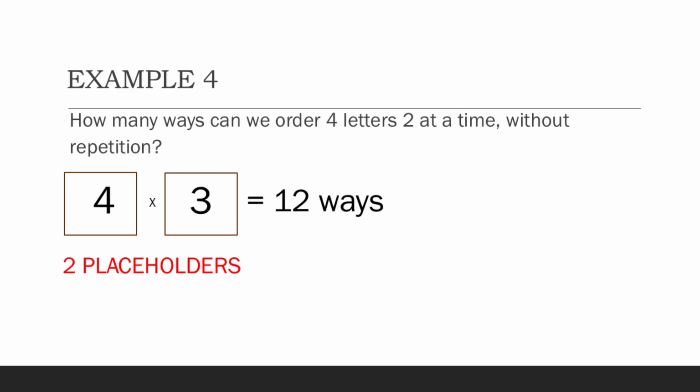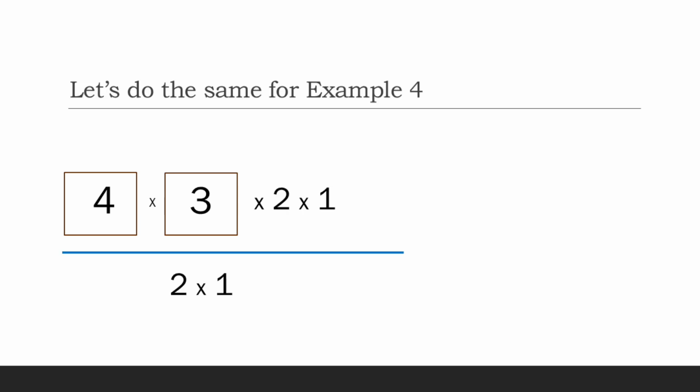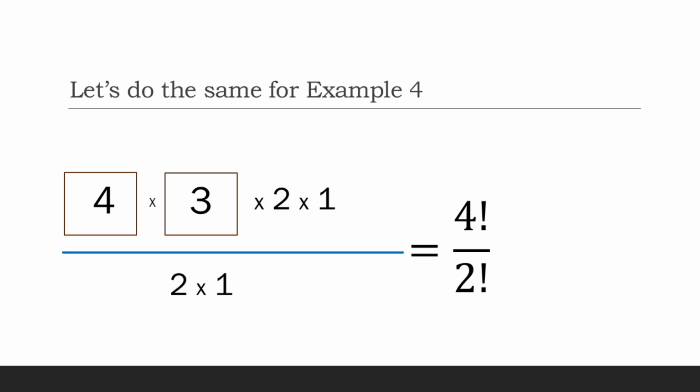So let's do the next example, number 4, where we had 2 placeholders and 4 choices. So again, we have 4 times 3. Now, to get a factorial notation, we might want to go all the way to times 2 times 1 and then divide that by 2 times 1 as well, so that nothing is changed. While the value did not change, you'll notice that we can now write this in notation form as 4 factorial over 2 factorial, which is just like saying 4 factorial over 4 items minus 2 placeholders factorial.